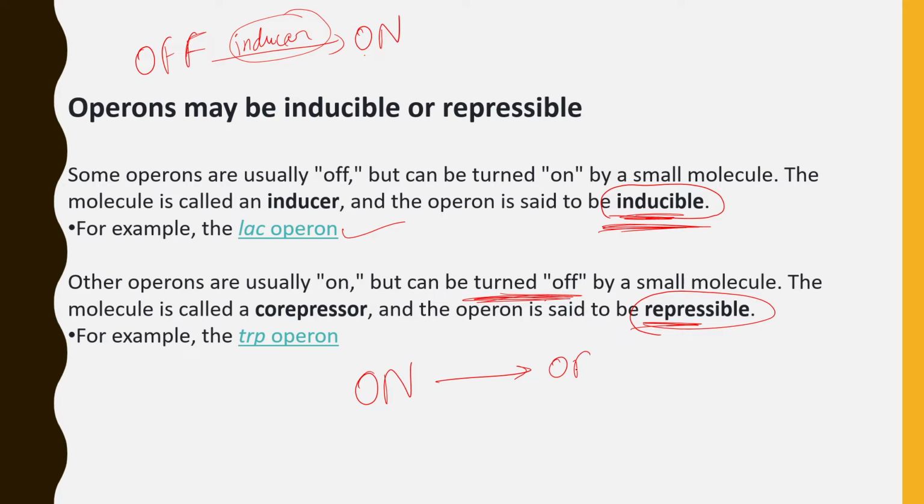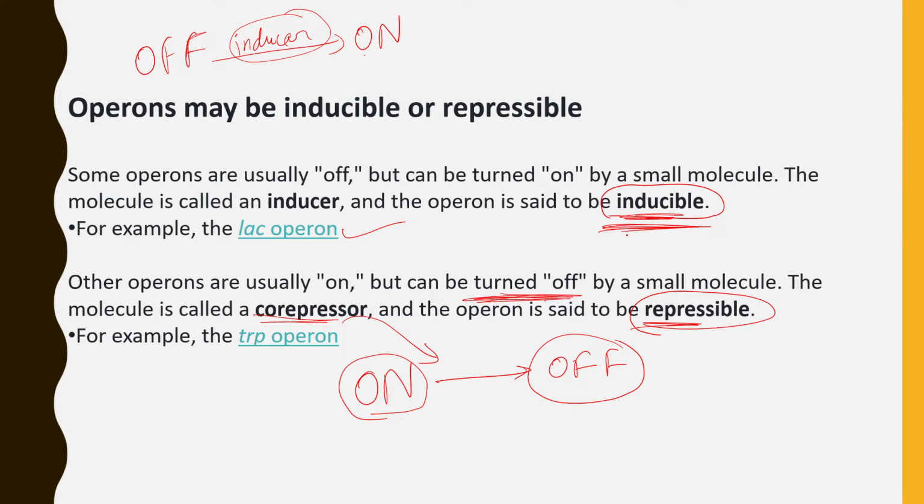It is needed to be what? It is needed to be turned off. And this turning off process is done by a co-repressor molecule. So when a co-repressor molecule is added, what happens? The switched on operon is turned into switched off position. So these are the two types of operon.